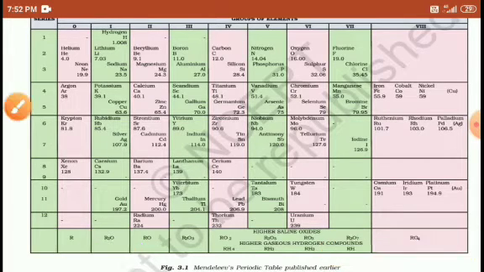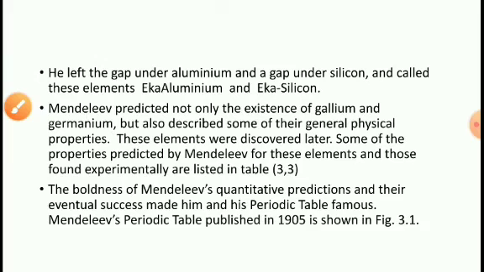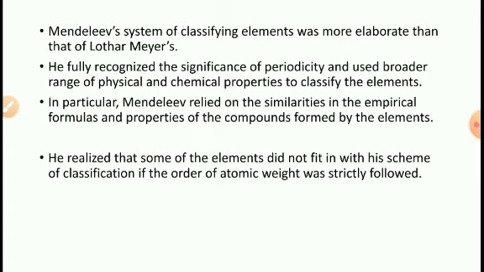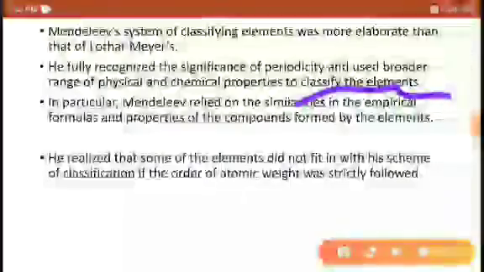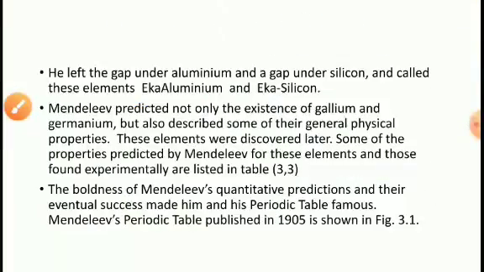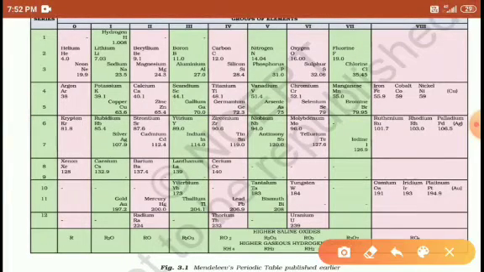In the last notes we were discussing this, students. He gave some general empirical formulas. So what are the first group elements?